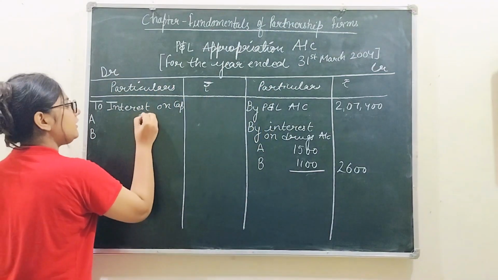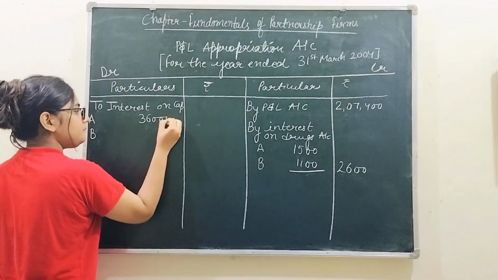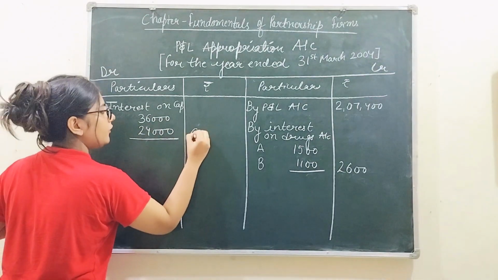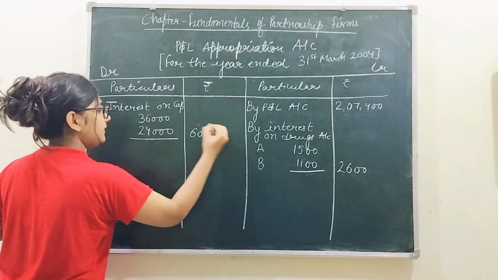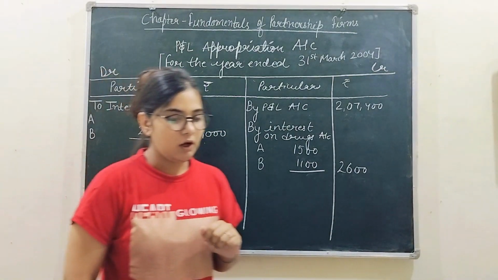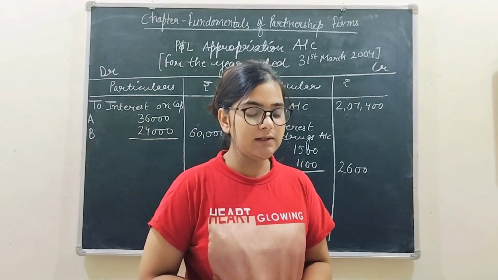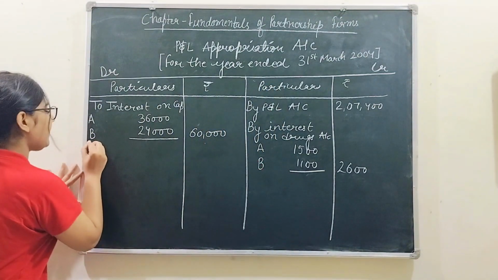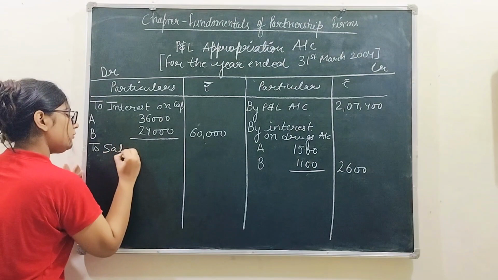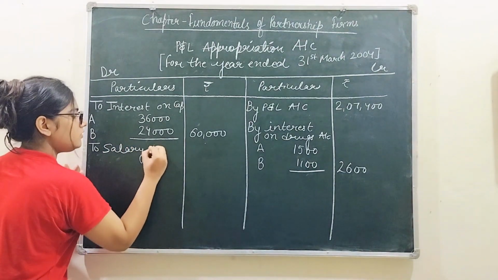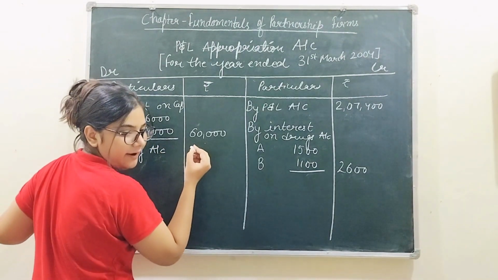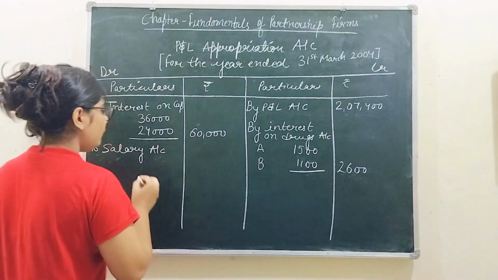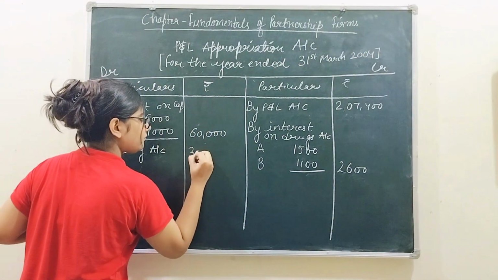It's going to give you 36,000 for A and 24,000 for B. Simply you are going to write the total outside. Simple. Now moving forward, they have told you B is to get a monthly salary of 2,500, right? So give the salary to B, to salary account, and how much? 2,500. A monthly salary of 2,500 is going to give you 30,000.